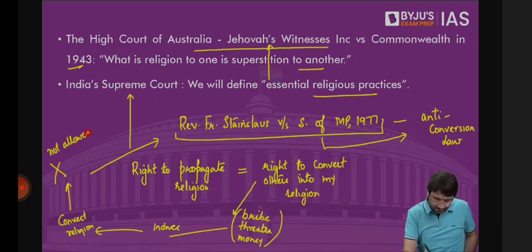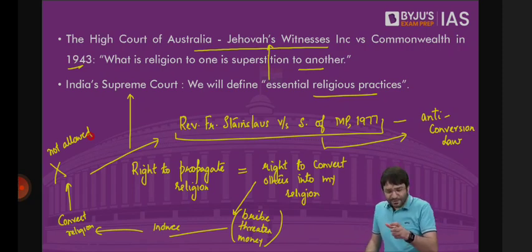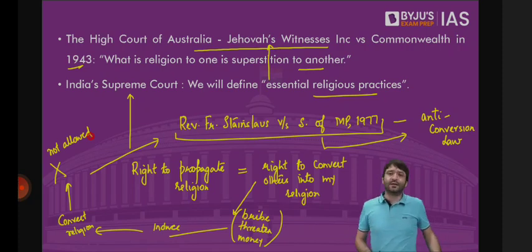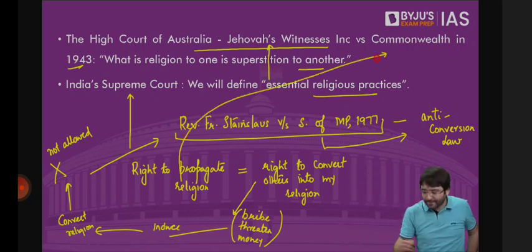This is like a corrupt practice. The right you have to propagate your religion, if you give bribe, if you give money, if you give employment opportunity, if you give foreign travel, if you denigrate other religions, criticize them unnecessarily, that is not your fundamental right. But your fundamental right is, if you propagate your religion, and by propagating your religion, listen to me carefully, what's the difference between the two?